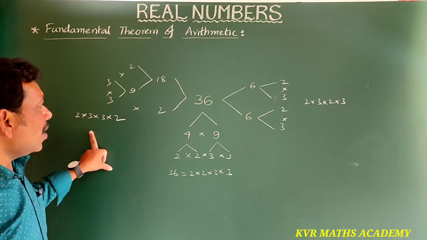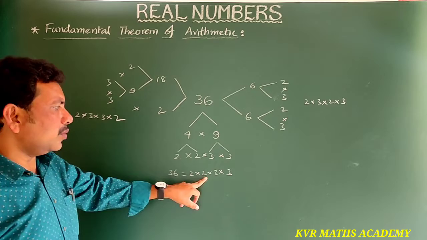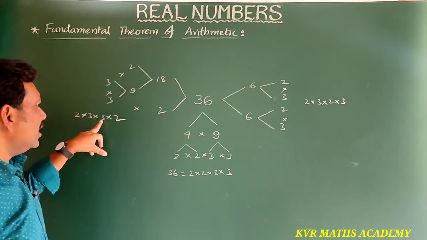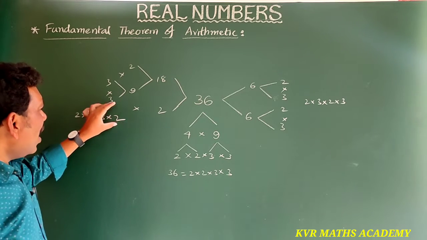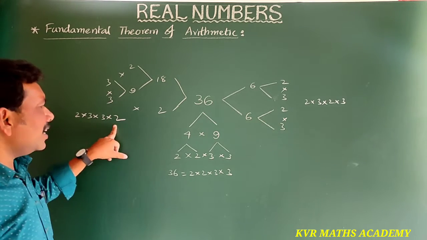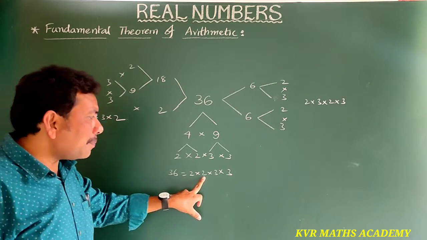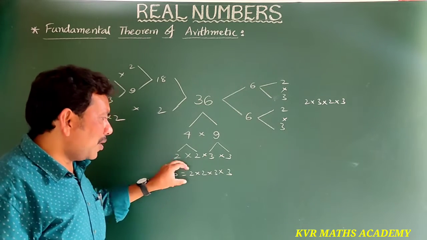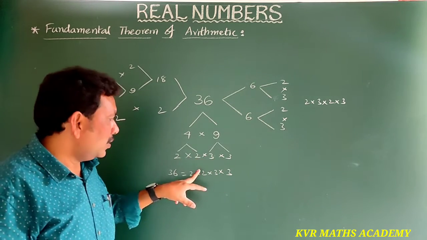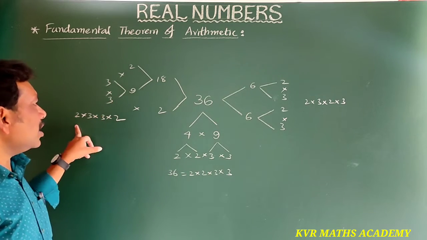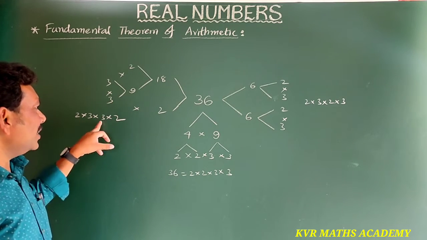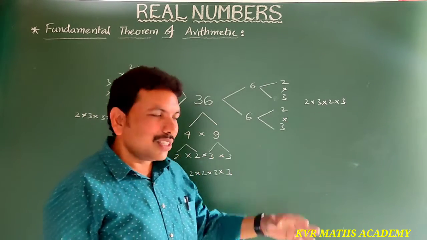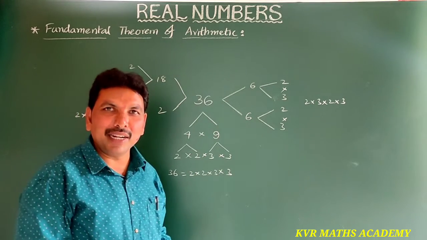Here see, in all aspects 36 is equal to 2 into 2 into 3 into 3, 2 into 3 into 2 into 3, and 2 into 3 into 3 into 2. The order is not equal, but the product of primes is the same, 2 and 3. So this is the fundamental theorem of arithmetic.